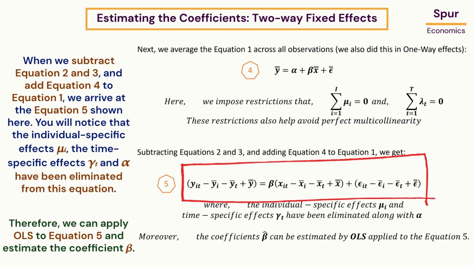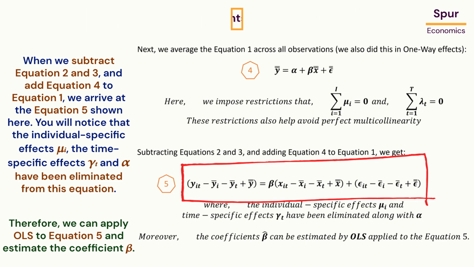When we subtract equation 2 and 3 and add equation 4 to equation 1, we arrive at the equation 5 shown here. You will notice that the individual specific effects μi, the time-specific effects gamma t and alpha have been eliminated from this equation. Therefore, we can apply OLS to equation 5 and estimate the coefficient beta.